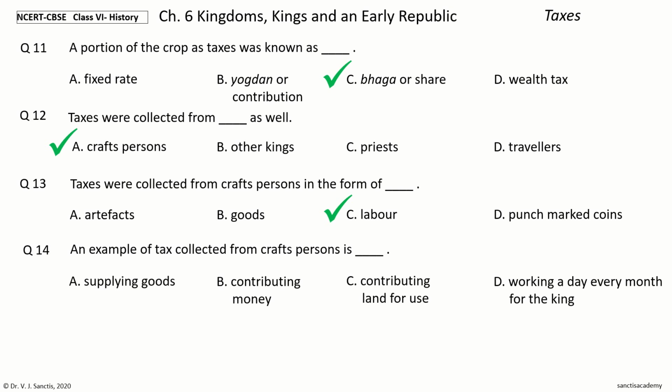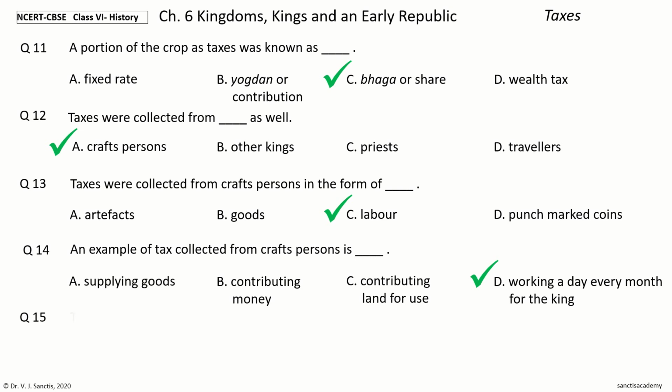Your time to choose. And the answer is working a day every month for the king. So, an example of tax collected from craftspersons is working a day every month for the king.